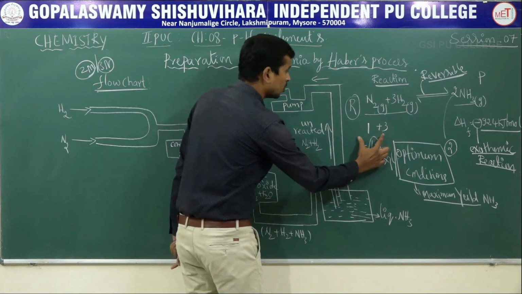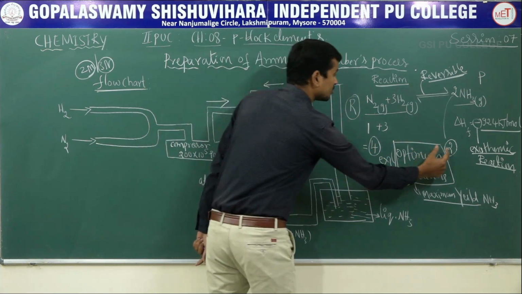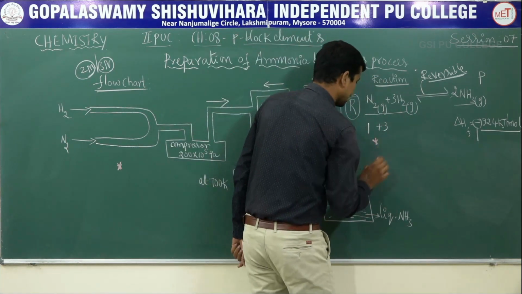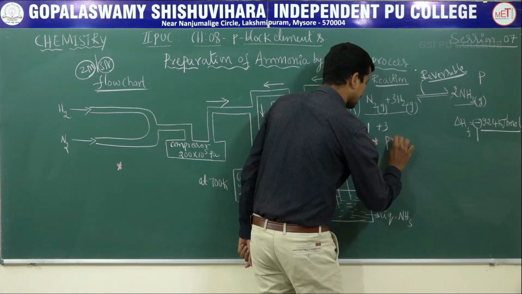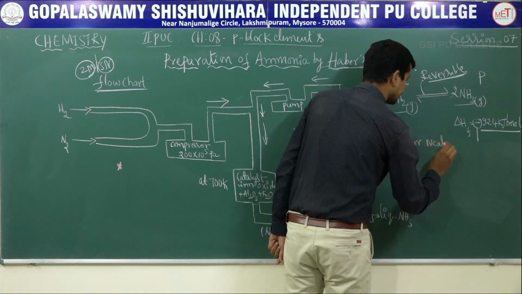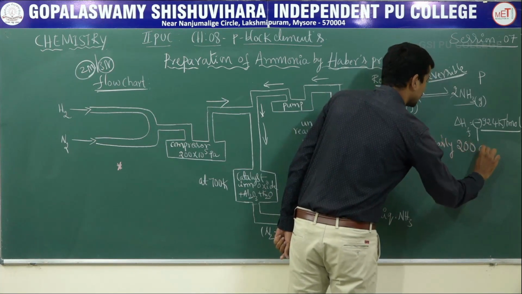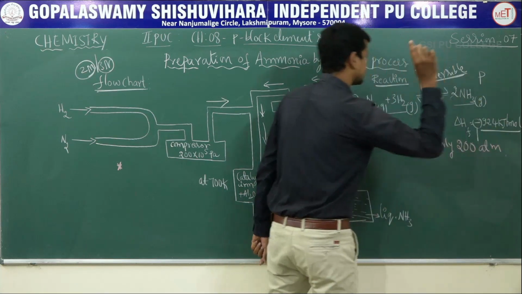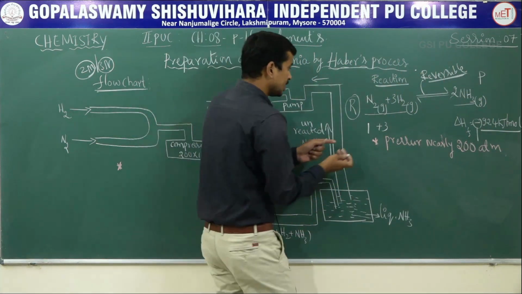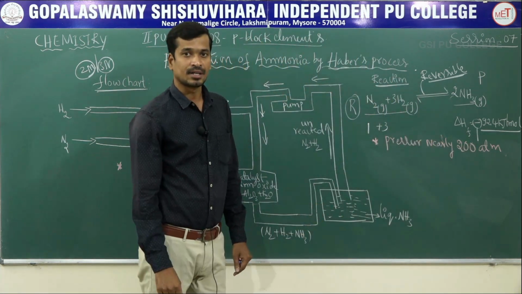The number of moles of the reactant is 4. The number of moles of the product is 2. The first optimum condition is pressure, higher pressure, nearly 200 atmospheric pressure, because increasing the pressure increases the formation of ammonia.